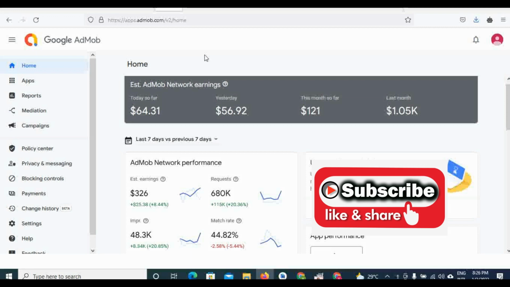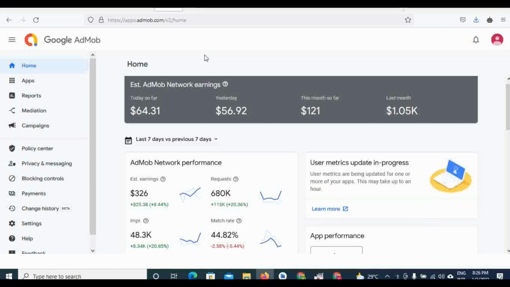Today I'll be talking about how I managed to earn over $100 in 2 days from Google Admob. This is my first time of earning over $100 in 2 days, and my first time of reaching $60 today so far.